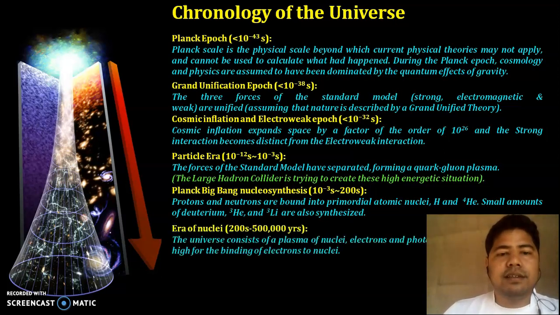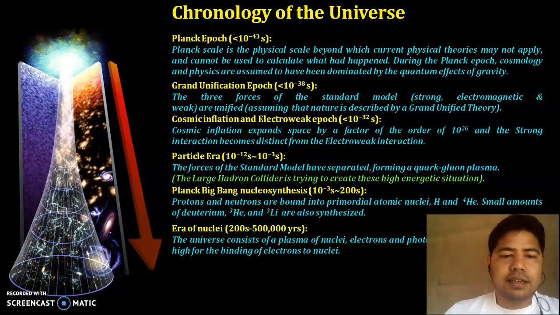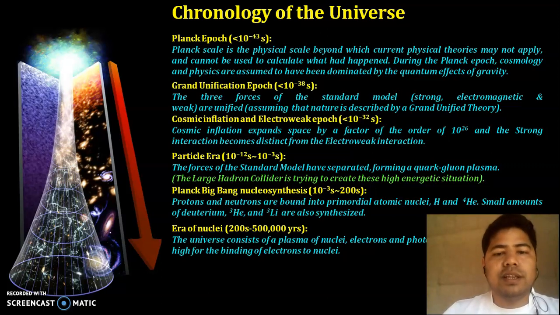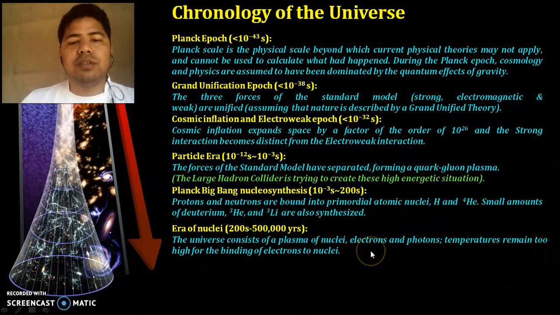The next era is the era of nuclei, and the duration of this is 200 seconds to 500,000 years. The universe consists of a plasma of nuclei, electrons and protons, and the temperature remains too high for binding the electrons to nuclei.